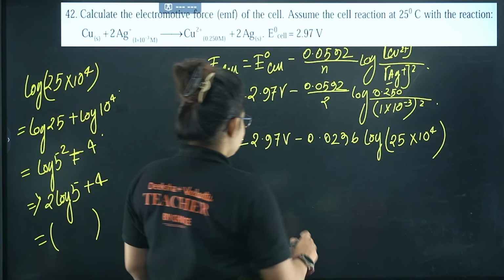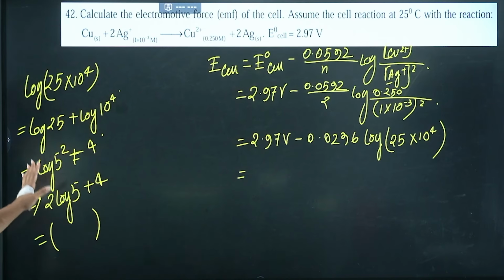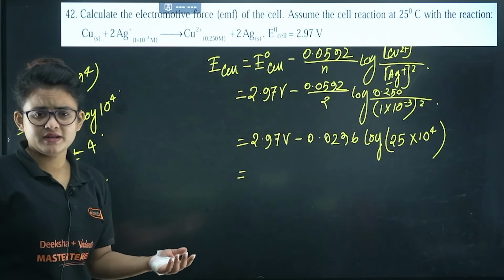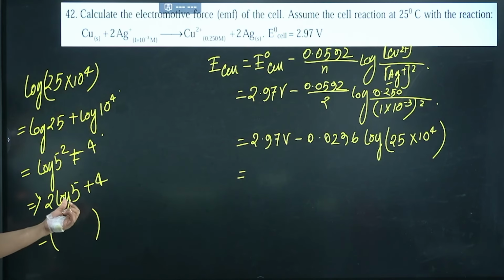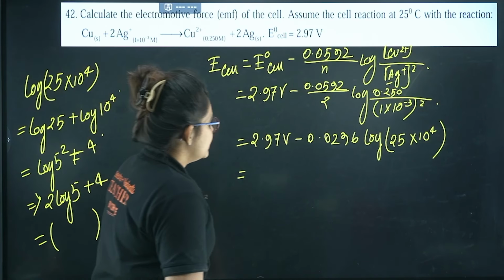I'm just directly writing it in order, just in case you need to calculate: log 5, then log 25 into 10 power 4, and you can proceed in this way. Anyway, you will get the log table. Utilizing this, you can put the value of log 5 and calculate.